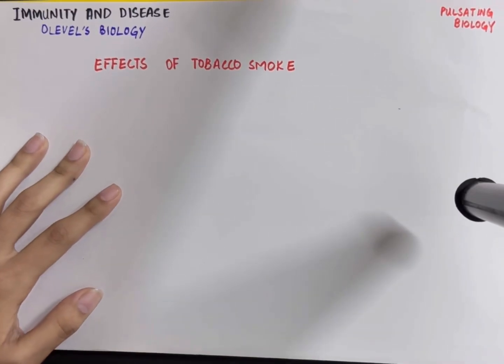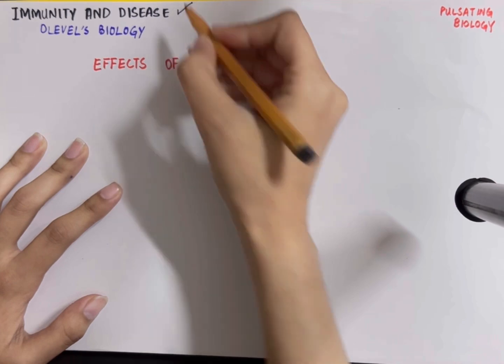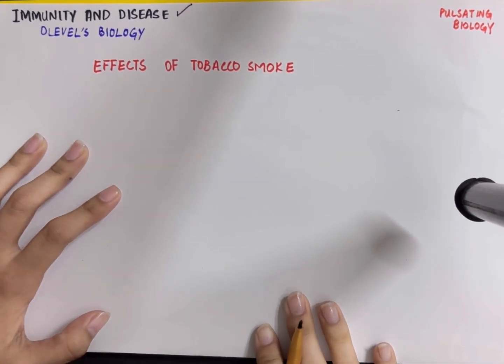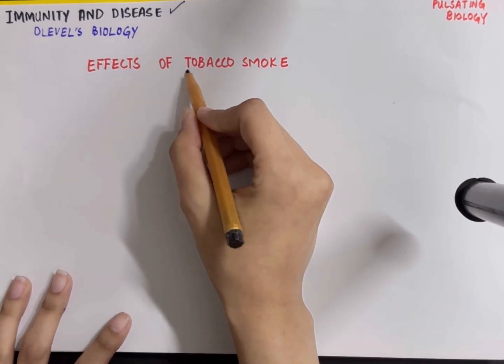Welcome to Pulsating Biology, and we were covering the chapter for O Levels biology, that is immunity and disease. We have covered most of the subtopics in this chapter. In this video, we're going to talk about the effects of tobacco smoke.